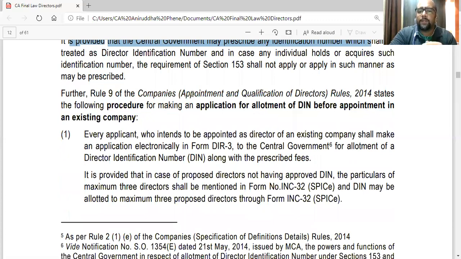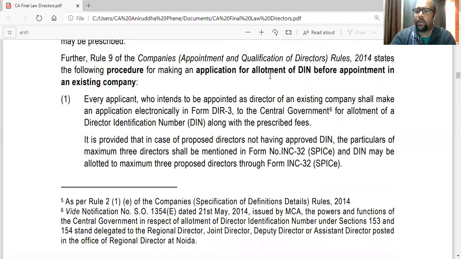Further, Rule 9 of the Companies (Appointment and Qualification of Directors) Rules, 2014, states the following procedure for making an application for allotment of DIN before appointment in an existing company. This is where they state the exact steps that a person should take for application of DIN. This can become a question: the procedure for making application for allotment of DIN before appointment in an existing company.